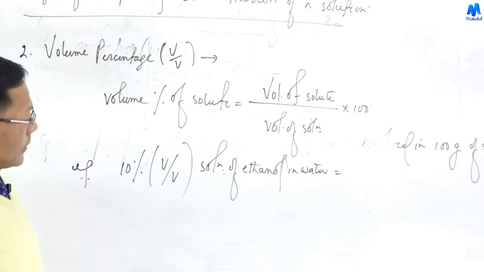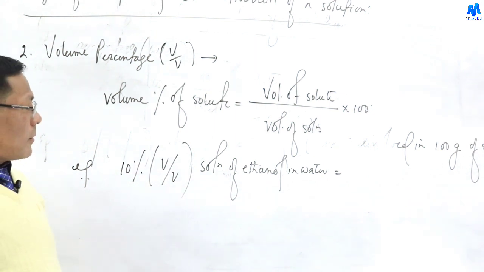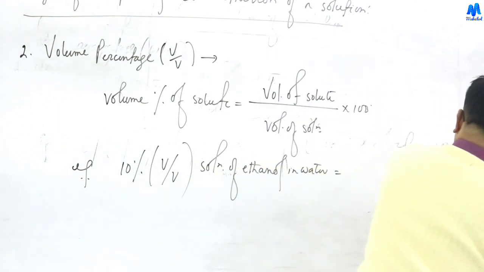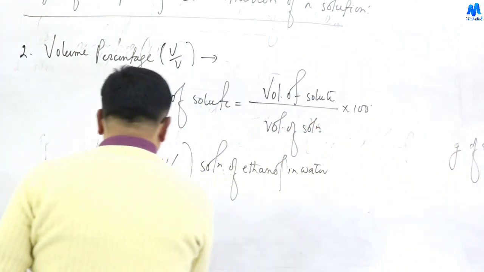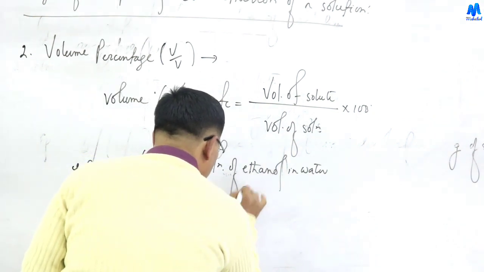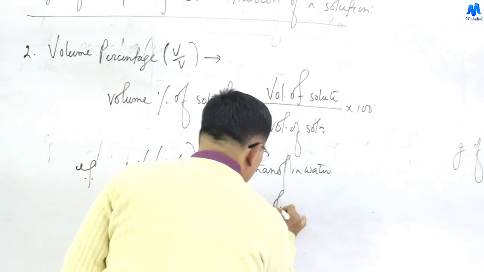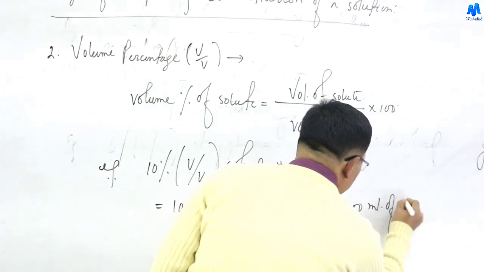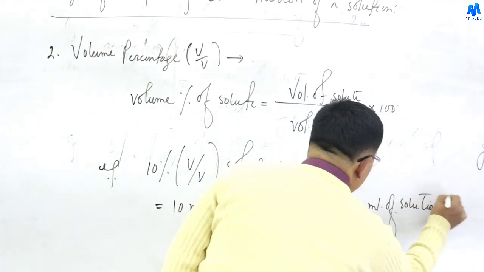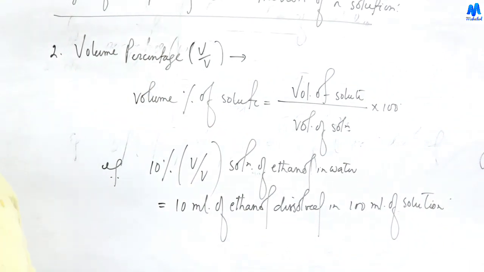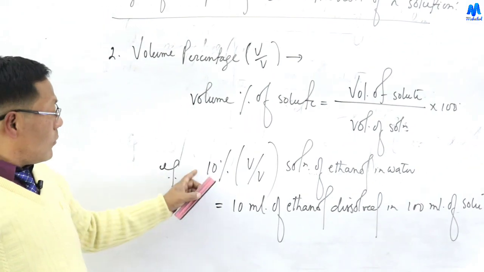Say ethanol is the solute and water is the solvent, so we have a solution of ethanol in water. A 10% V by V solution of ethanol means 10 ml of ethanol dissolved in 100 ml of solution. That is volume percentage, and 10 ml of ethanol dissolved in 100 ml of solution we call a 10% V by V solution of ethanol in water.